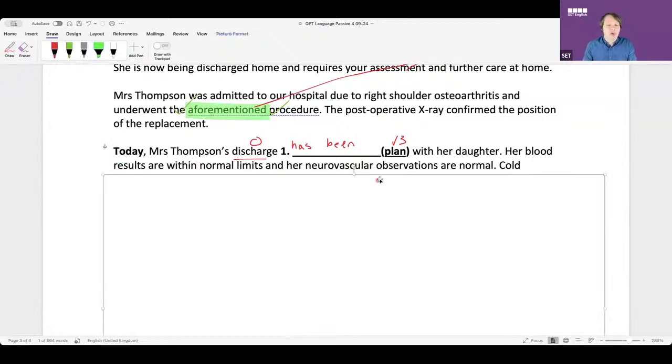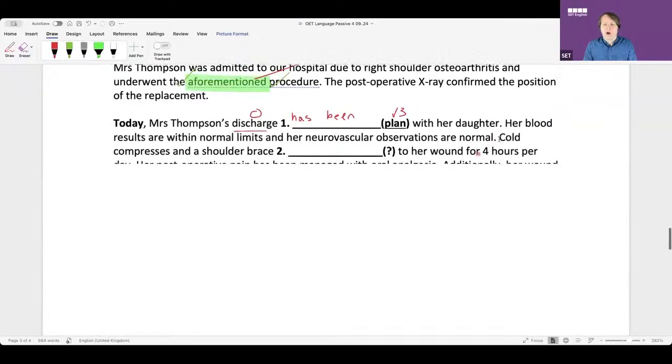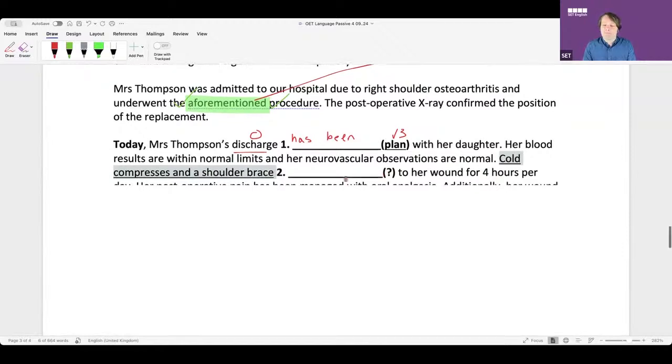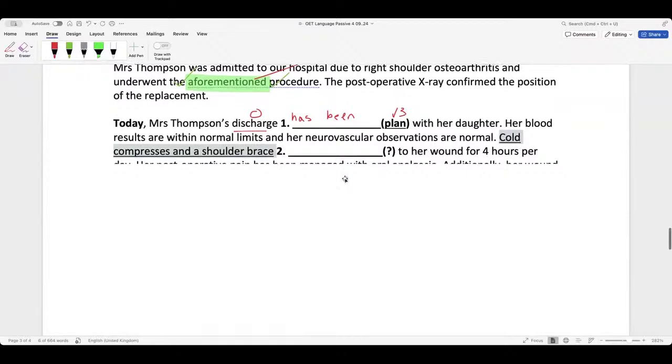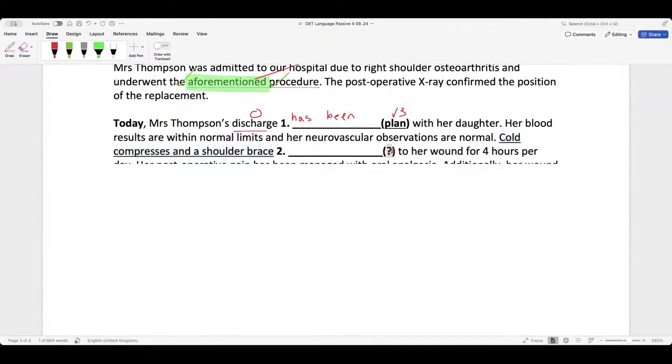Her blood results are within normal limits and her neurovascular observations are normal. Look at this. Cold compresses and a shoulder brace. So guys, this is the object, okay? What's going to go here? Verb 3. Recommended. Has been, or has or have been. What's the verb? The wound. What's the verb? Recommended. Applied. Recommended to the wound? No. Applied. Applied, Carl. What do you think, guys?